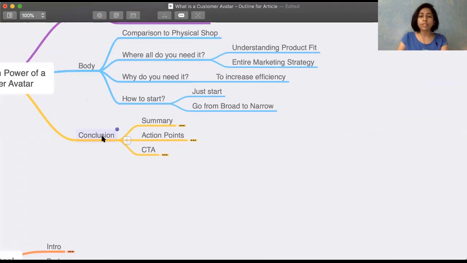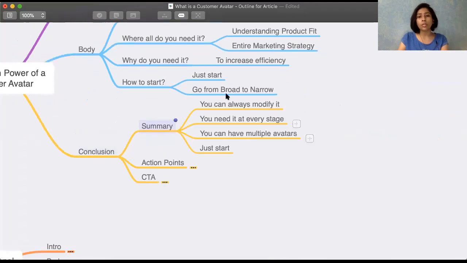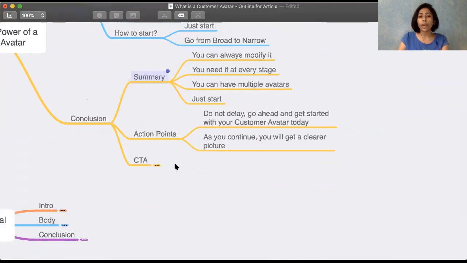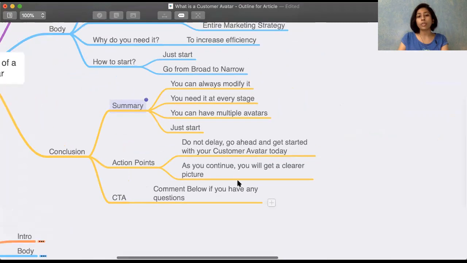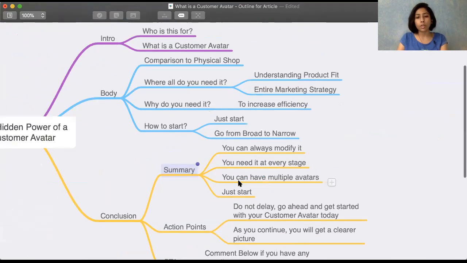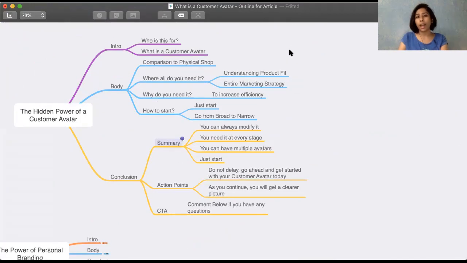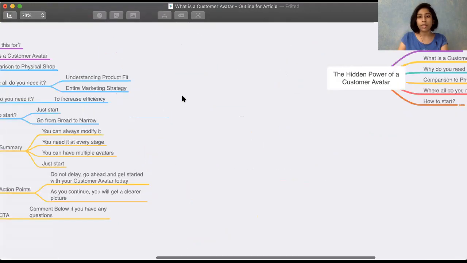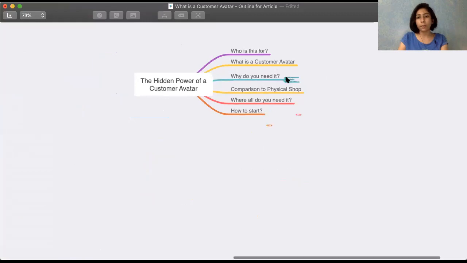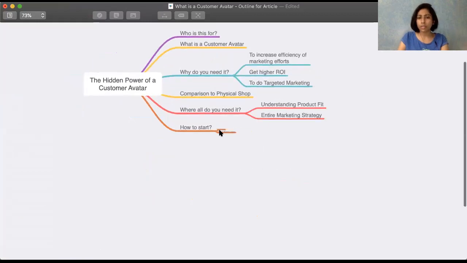Then you also mention something like conclusion, and within conclusion, say that you want to give a summary, you want to add some action points, and you want to give like a call to action. So in that case, you will take a screenshot of this entire thing and add it. So even this is correct, and even this is correct. Okay, and let me know if this is clear.